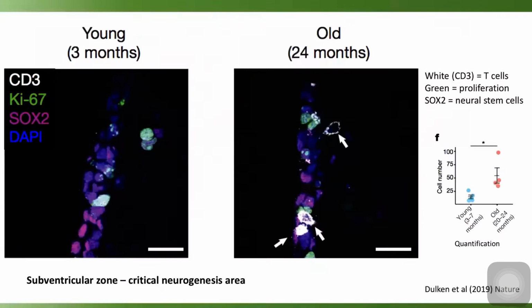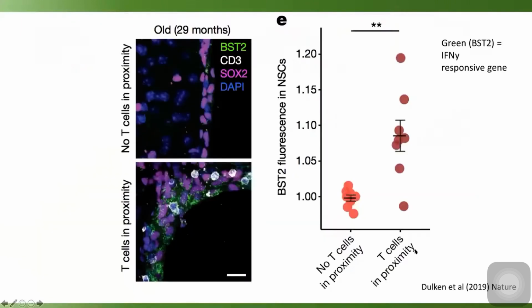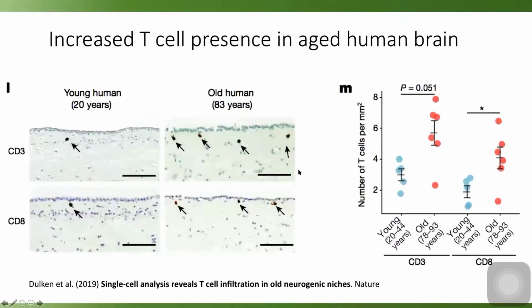In that paper, Brunet and others found that in young animals there is not very much infiltration of these CD3 positive T cells in, say, the subventricular zone. But in old animals there are more. You can see about 4 of these cells in this section here, and it's quantified there. So you're getting more T cell infiltration in the aged brain. Also, those T cells in the aged brain are actually releasing interferon gamma, and they're expressing, as you can see, BST2, this interferon gamma responsive gene. It's quite a substantial effect size.